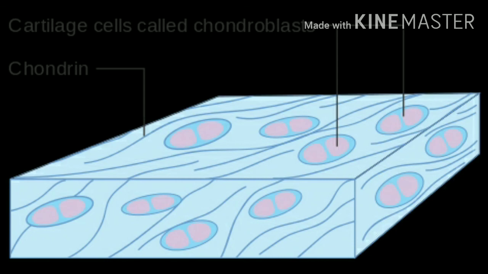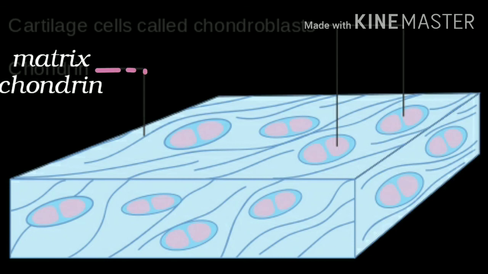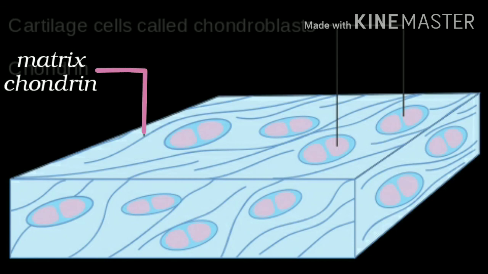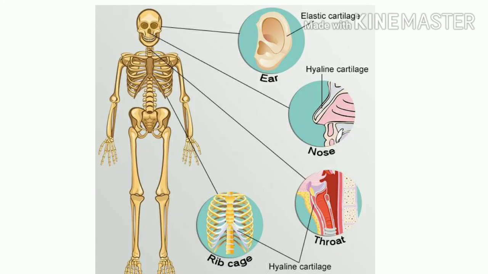Its ground substance or matrix is hard, solid, but it is pliable. Pliable means it is flexible. You can bend it a little bit, but you cannot compress it. It resists compression. So just imagine your ear pinna. It has cartilage, isn't it?